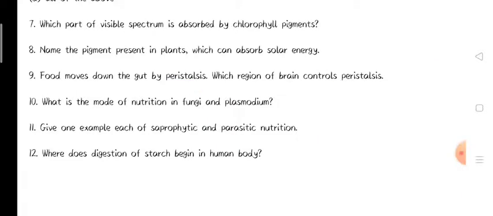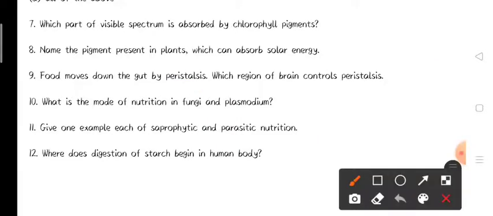Now question number 10: what is the mode of nutrition in fungi and plasmodium? Most fungi and plasmodium are parasitic in nature. All fungi are not parasites, but most fungi are.